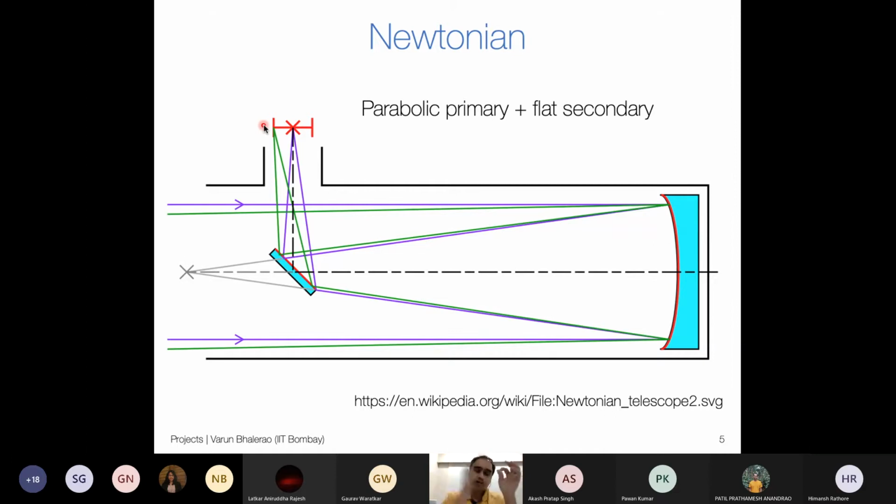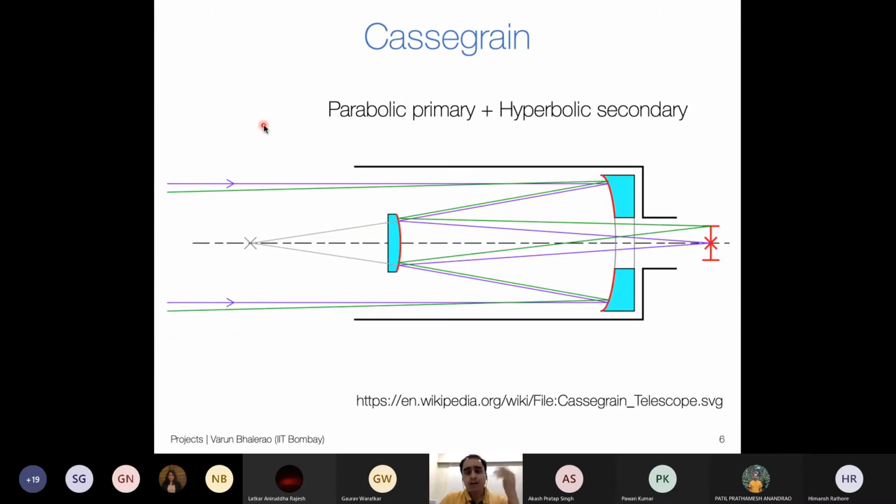Roughly speaking, the foci for different off-axis angles form a plane. It is not always a flat, strict planar surface. Sometimes it can have slight curvature and so on, and additional optical elements need to be added in to correct for that. So this is the most basic reflecting telescope design, a Newtonian telescope. You have other variants.